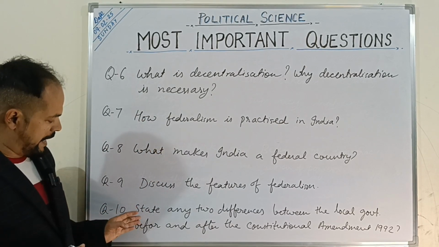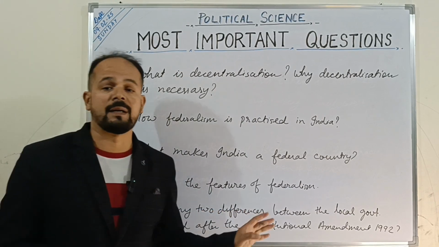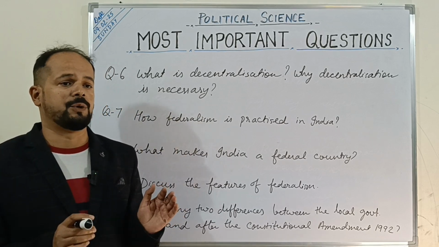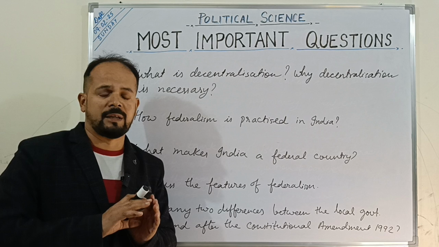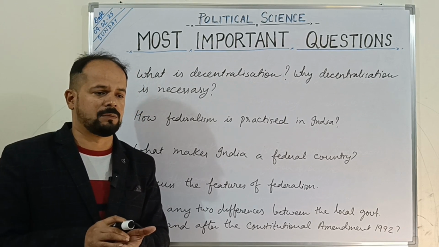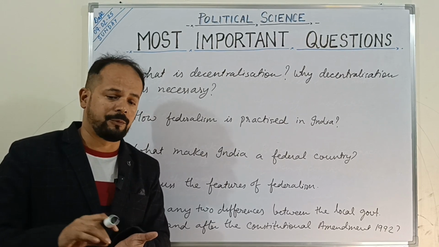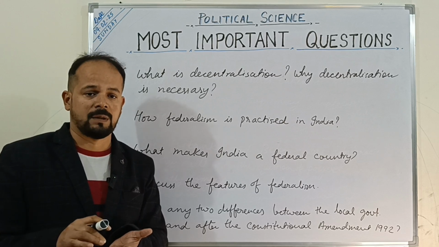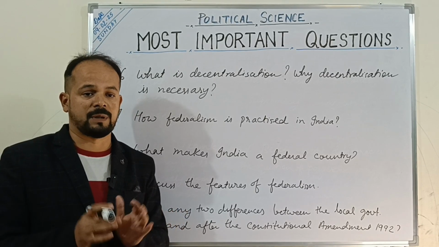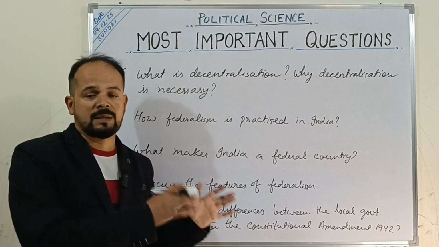The next question that we have here is: state any two differences between the local government before and after the constitutional amendment of 1992. So the year 1992 is very important. Before 1992, there were no regular elections, plus many more things. The power was also not shared in a significant way with local government, because the central and the state governments used to control it. And most of the time we saw that local government only worked as a subordinate to the state government.